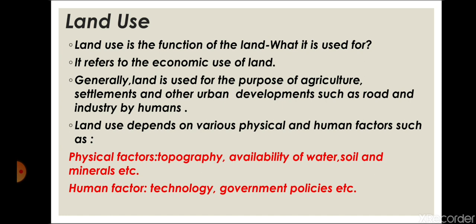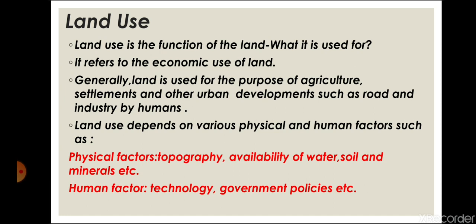Land use depends on various physical and human factors. Now, how can we use land? It depends on certain factors, first of all physical factors, such as where the population is high. Suppose we talk about a plain area: constructing railways is easy here, and road construction is also easy.